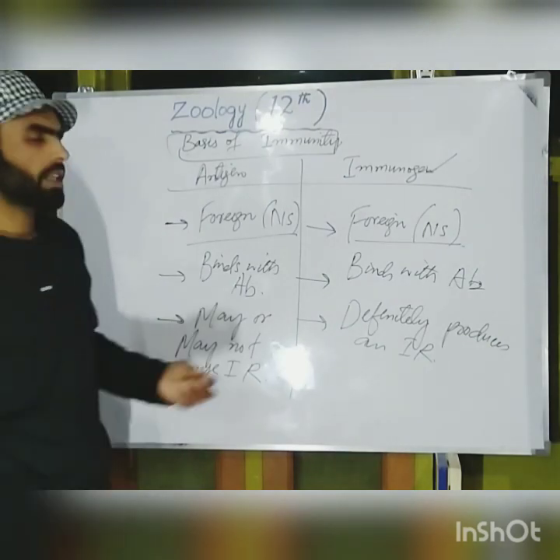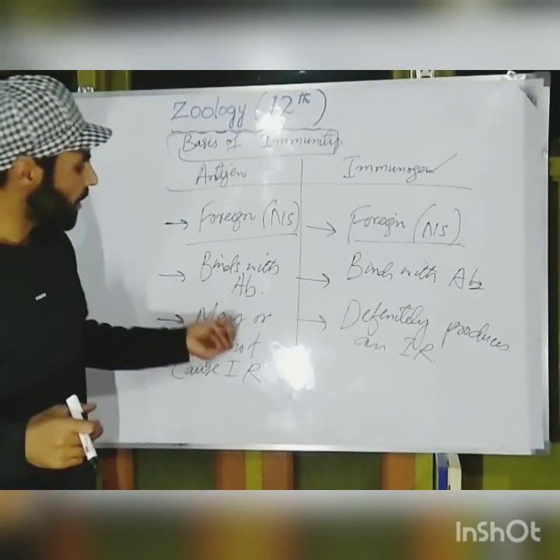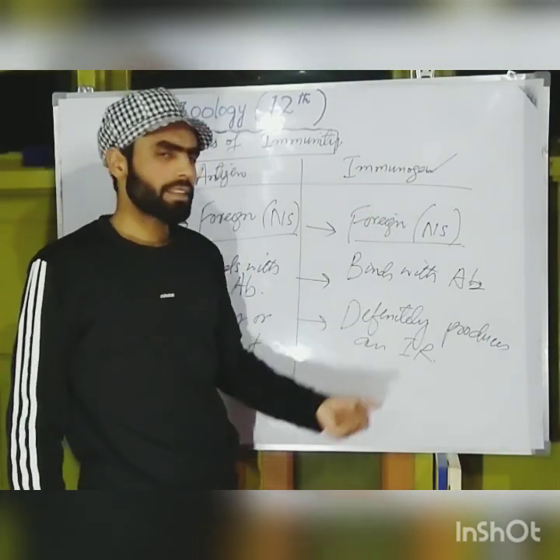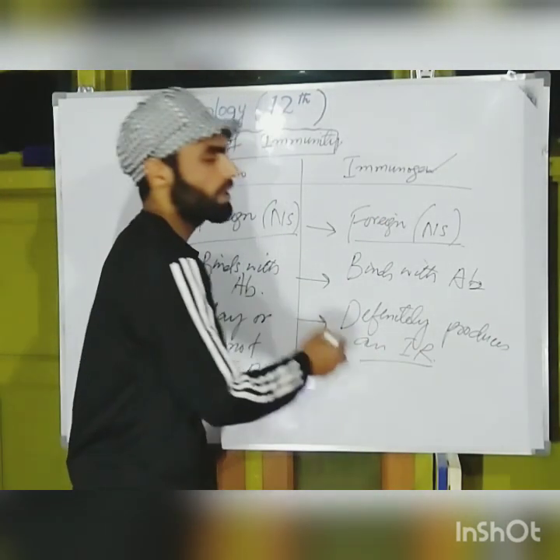So it is clear now that an antigen may or may not cause an immune response, but an immunogen is that substance which definitely produces an immune response.